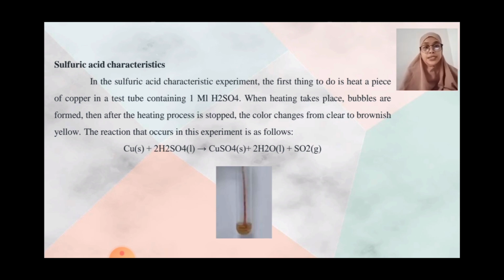The reaction that occurs in this experiment is as follows: Cu plus 2H2SO4 yields CuSO4 plus 2H2O plus SO2.